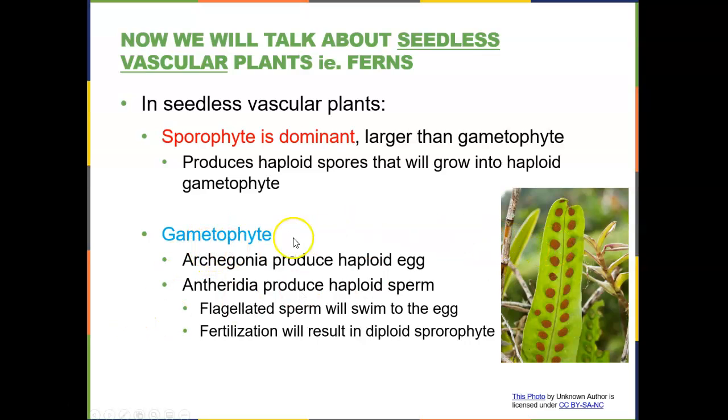Now, those spores will grow into a gametophyte. The gametophyte will have an archegonia. Remember that the "gon" part of the word means it's going to produce a haploid egg, and an antheridia, which will produce haploid sperm. These sperm do have a flagellum because they have to swim to the egg, and fertilization will result in a diploid sporophyte. So we will have the sperm to the egg, and we'll get a diploid sporophyte, which will then grow into this generation. This generation will then make haploid spores, get released, form this, and so forth.